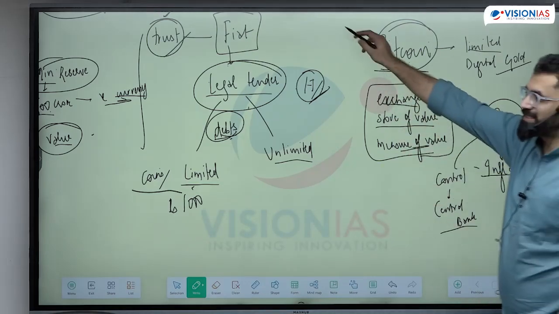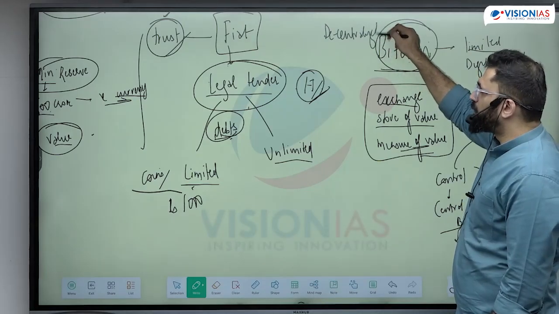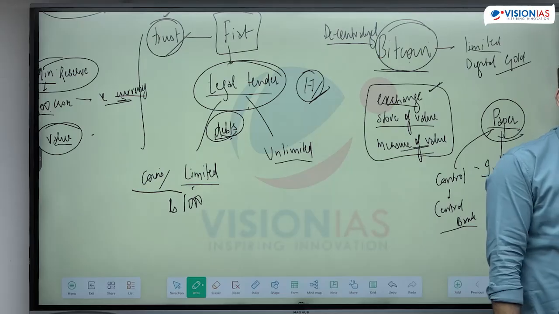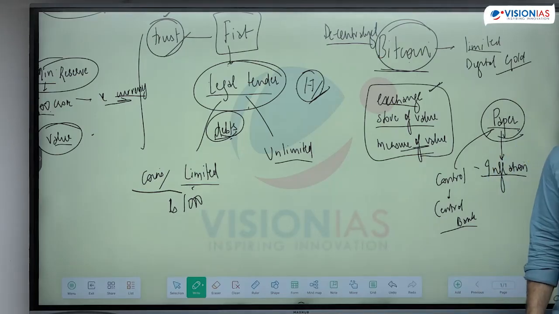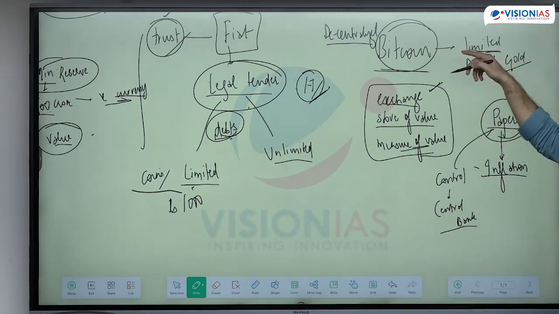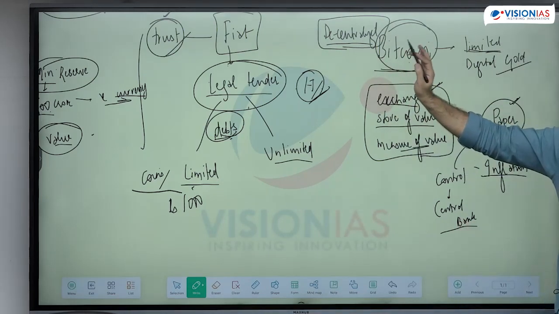We want a decentralized system where the Bitcoin will be limited in number. See, this is how Bitcoin is different from other cryptocurrencies, because a lot of other cryptocurrencies were introduced and a lot of them were not limited in number. So first of all, you have to create something which is scarce. If you can create it any time, that means you have the same problem of paper currency. That means this is a decentralized system, nobody controls.